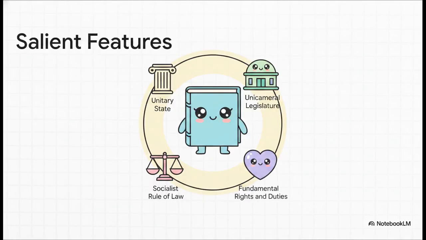Beyond democratic centralism, the Constitution outlines several other really salient features. China operates under a written socialist constitution within a unitary state model. This means power isn't divided federally like it is in the US, but rather it's highly centralized nationally. It also establishes fundamental rights and duties, and adheres to a socialist rule of law. But a crucial takeaway to highlight here is the unicameral legislature. Unlike systems with a House and a Senate, or a Commons and a Lords, China's highest legislative power is concentrated entirely in a single, unified chamber.